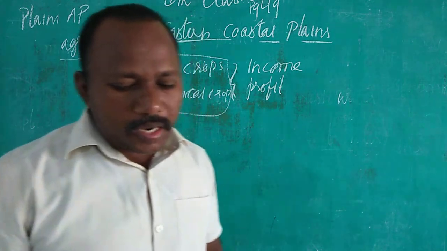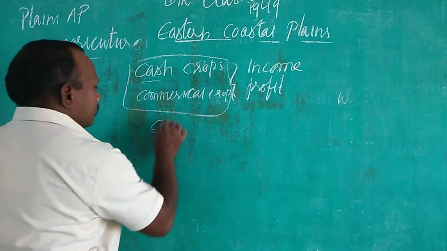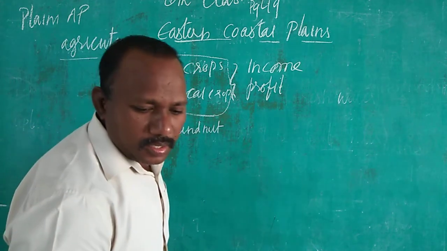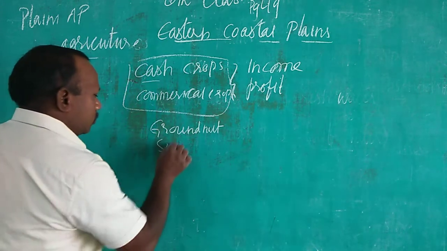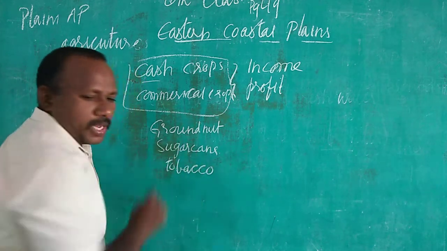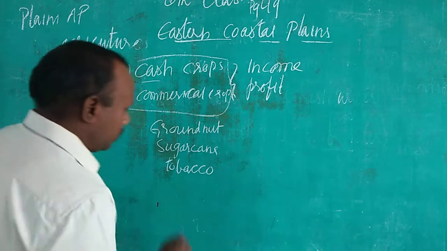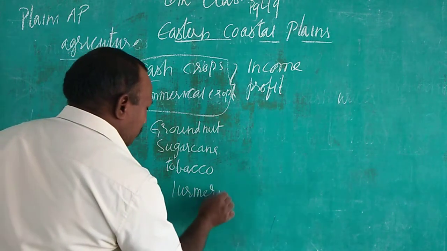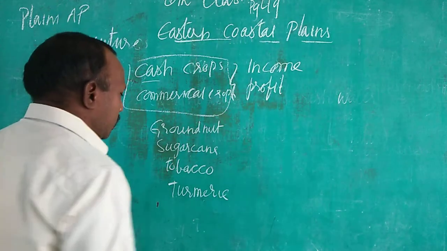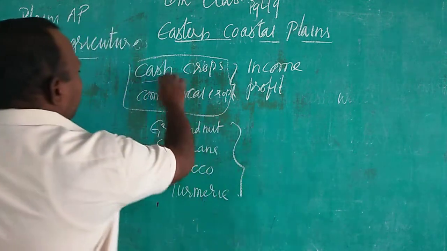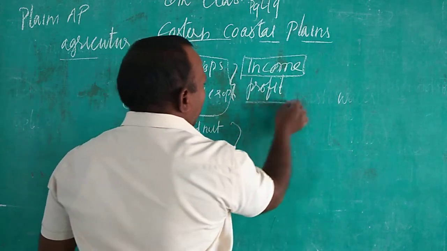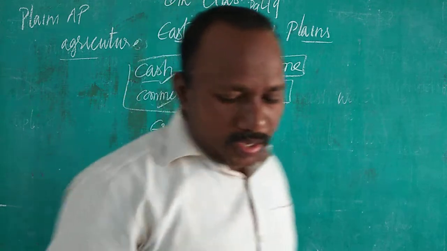So commercial crops or cash crops here are groundnut, sugarcane and tobacco, and turmeric, paspu. These are called cash crops or commercial crops. They bring more income, ఎక్కువ రాబడి, లాభము, profit to the farmer, children.